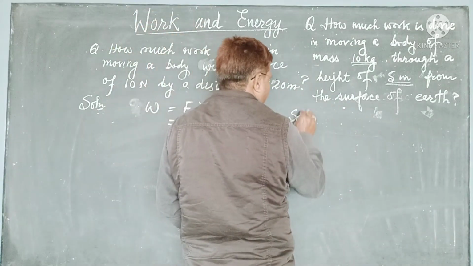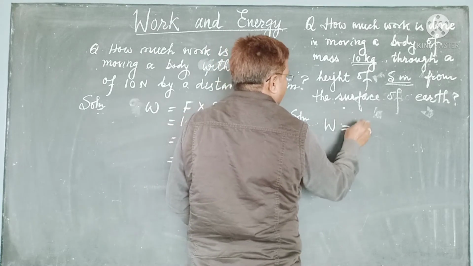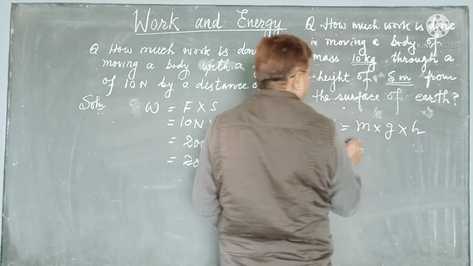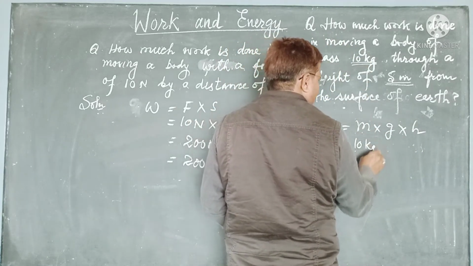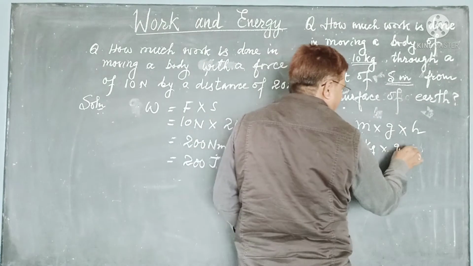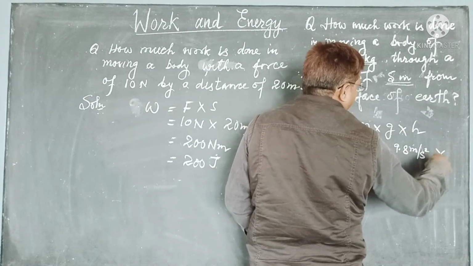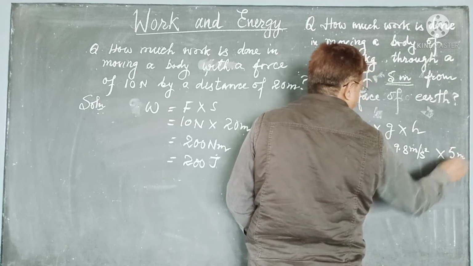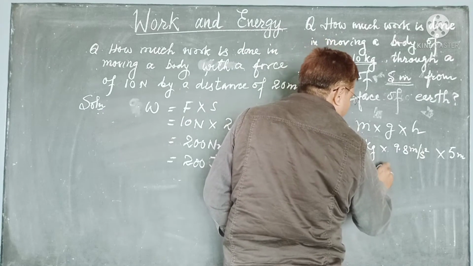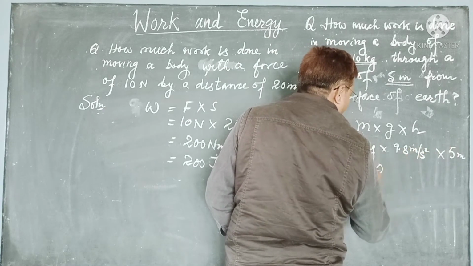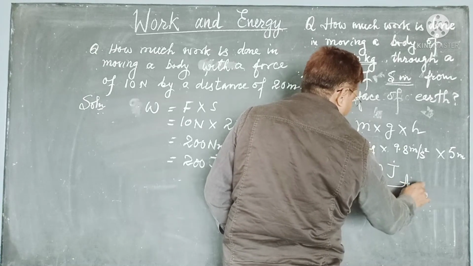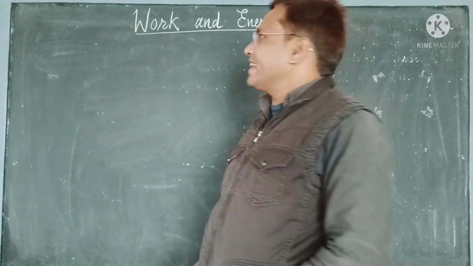Then the solution we will write: work done is equal to mgh, where m is our 10 kg. Acceleration due to gravity is not given to us, so we will take 9.8 meter per second square, and height we will take 5 meters. So we will multiply, and we will get 8 5s are 40 and 4, and 490 joules. This is your answer. We will start the next part.